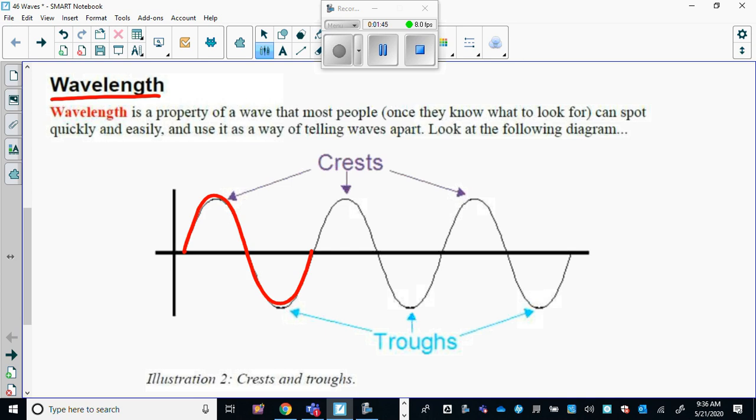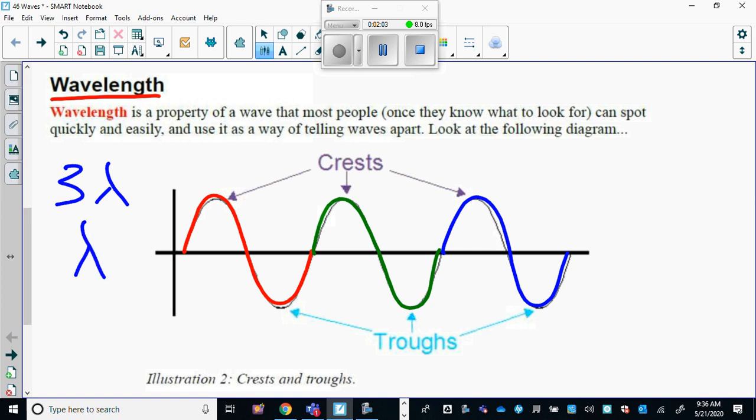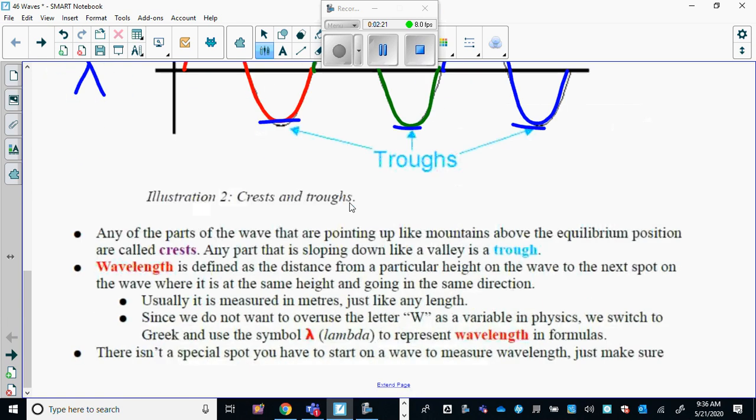How many wavelengths are depicted in that diagram? 1, 2, 3. So in the diagram in your notes, you've got 3 wavelengths, and that is the symbol for a wavelength. It's lambda, the Greek symbol lambda, and it represents one wavelength. Then the highest parts of the wave are called crests, and the lowest parts are called troughs. Good so far? Moving on.